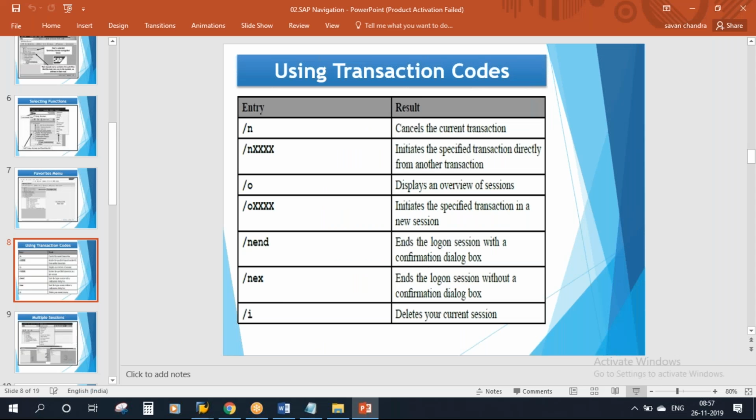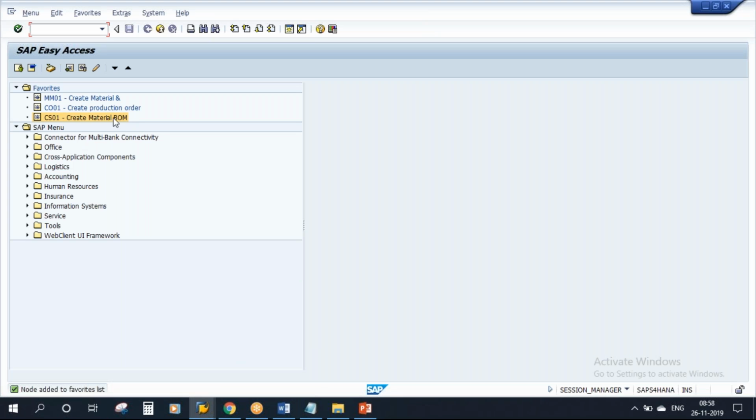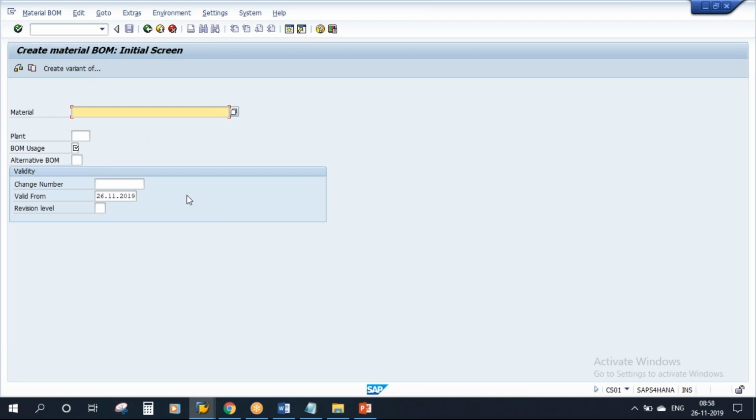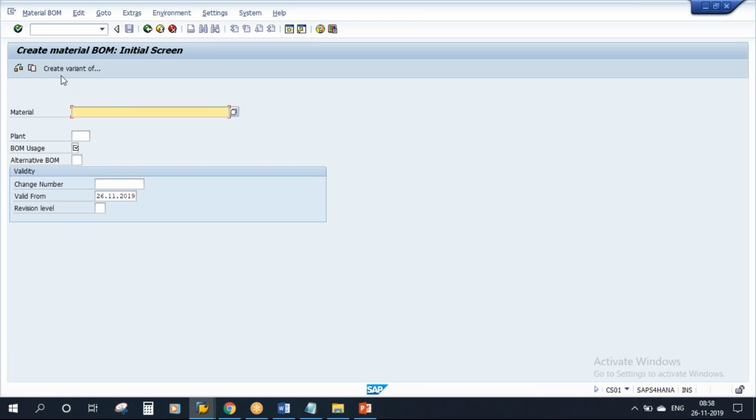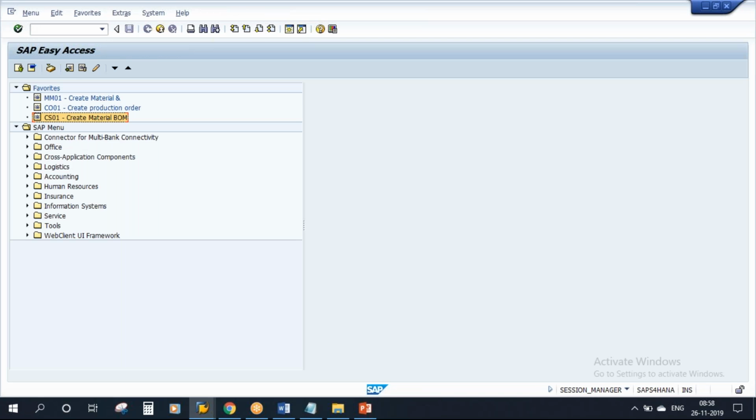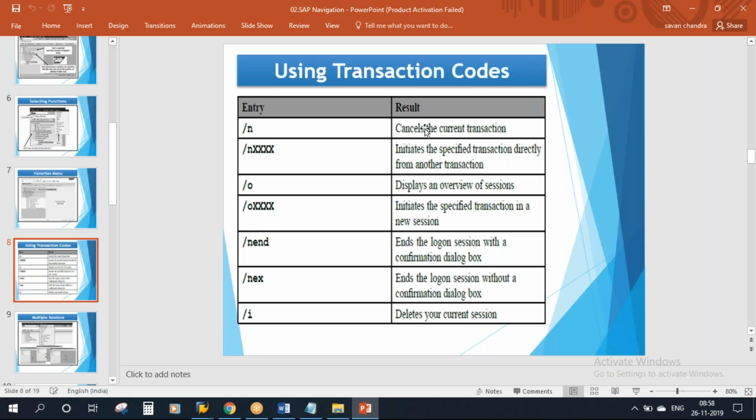Suppose I am working on this transaction, Create Material BOM, and now I want to go back. One method is to click on the Back button. Another method is, on the fast path field at the top, just type /n and press Enter. You will go back. That is /n. It cancels the current transaction.